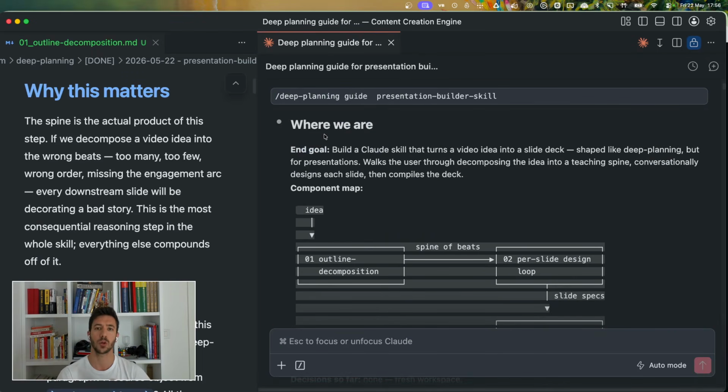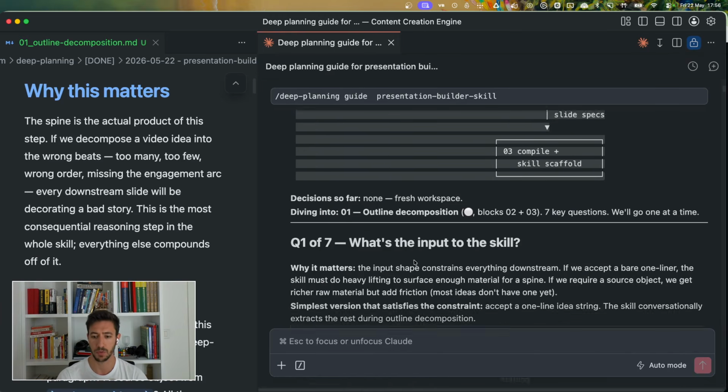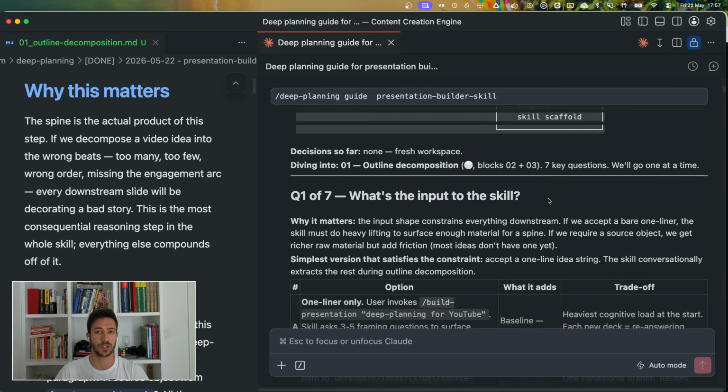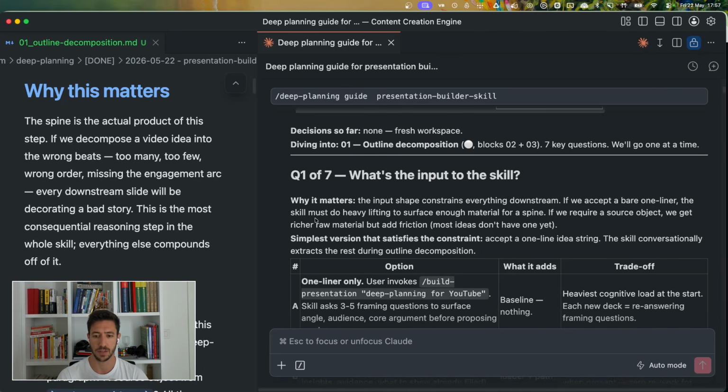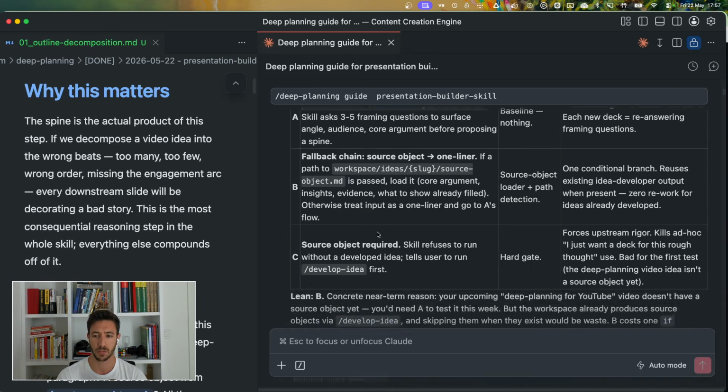So what is the end goal that we need to build? The component map, the one that you saw before, and then the different questions that we need to go through. So in this instance, the first thing is we need to outline the composition, and then it asks us what is the input of the skill. It gives why it matters, gives the simplest version that satisfies this constraint, and then it gives a couple of different options.